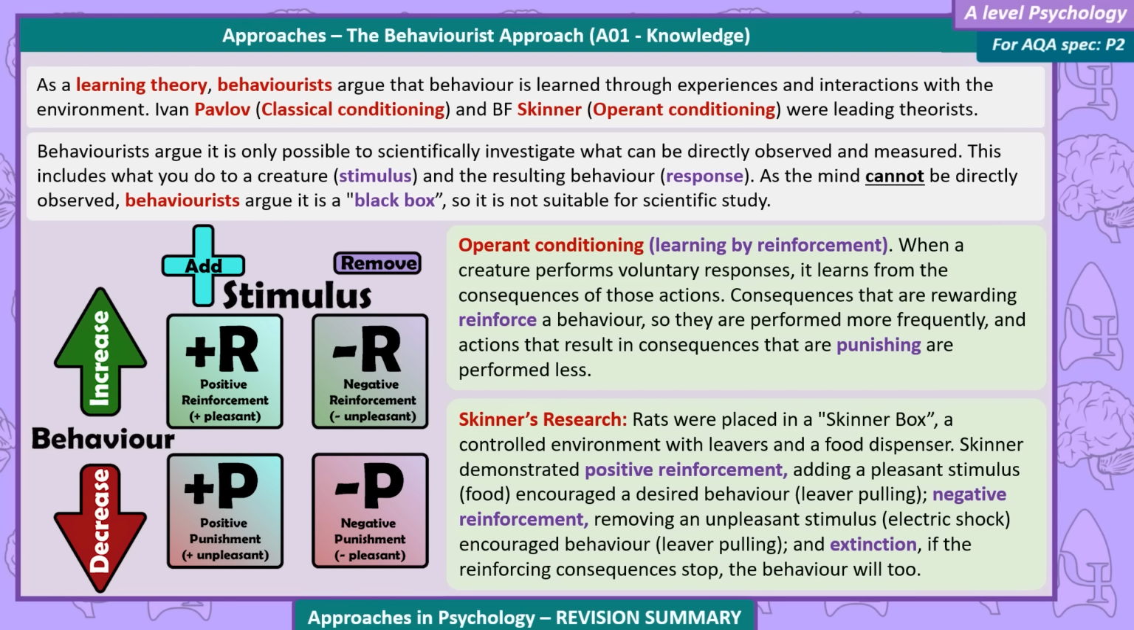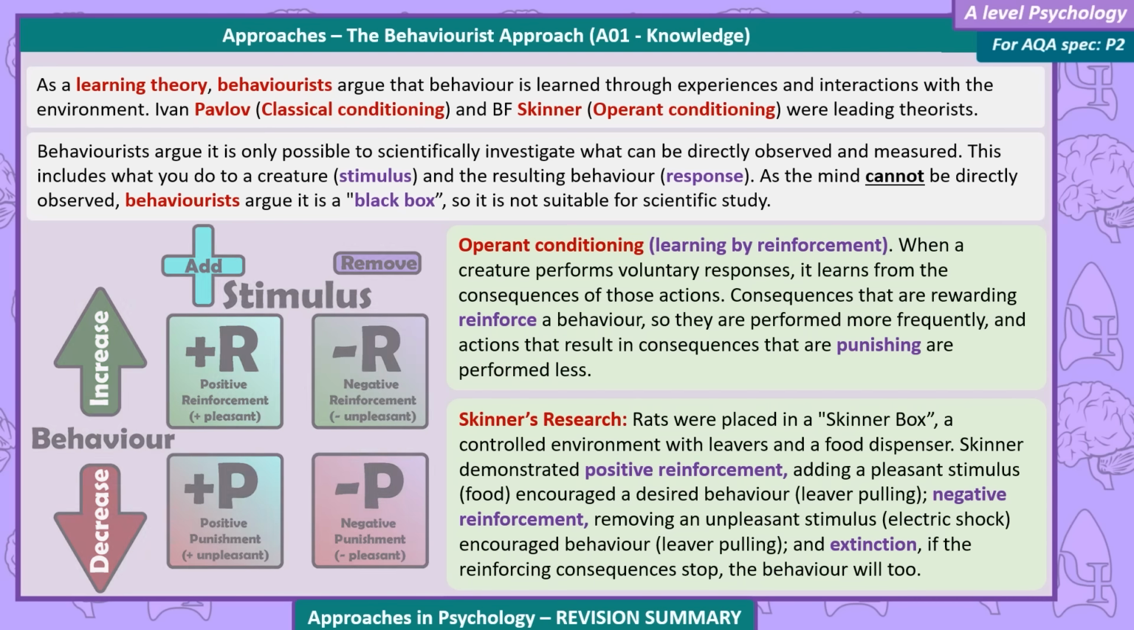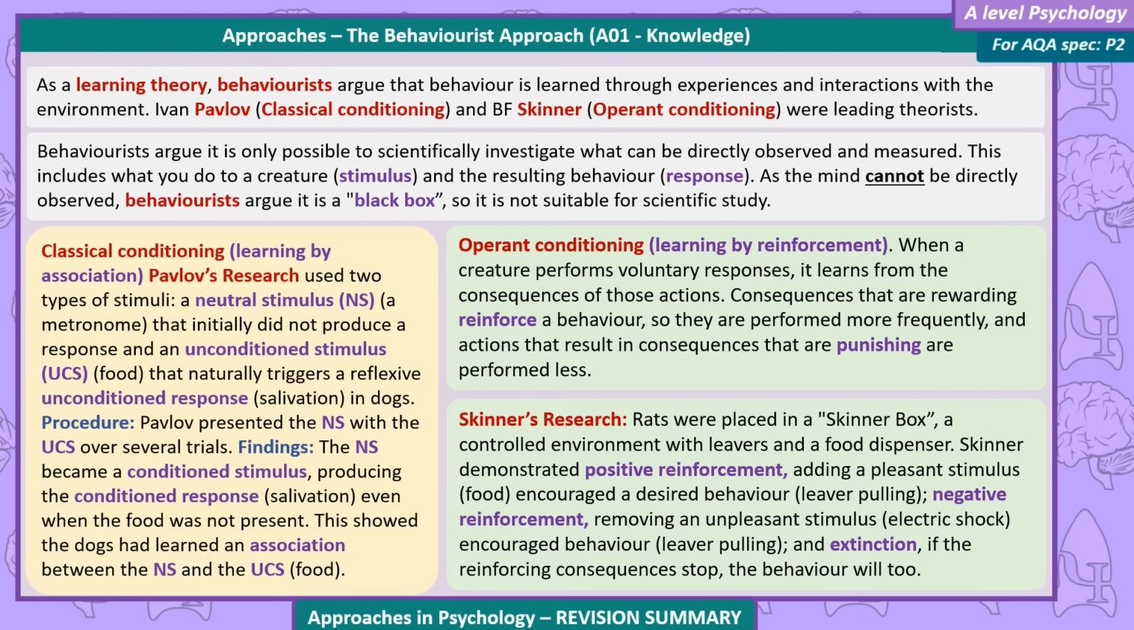Skinner's research. Rats were placed in a Skinner box, a controlled environment with levers and a food dispenser. Skinner demonstrated positive reinforcement: adding a pleasant stimulus, food, encouraged the desired behaviour, lever pulling. Negative reinforcement: removing an unpleasant stimulus, electric shock, encouraged behaviour, lever pulling. And extinction: if the reinforcing consequences stop, the behaviour will too.